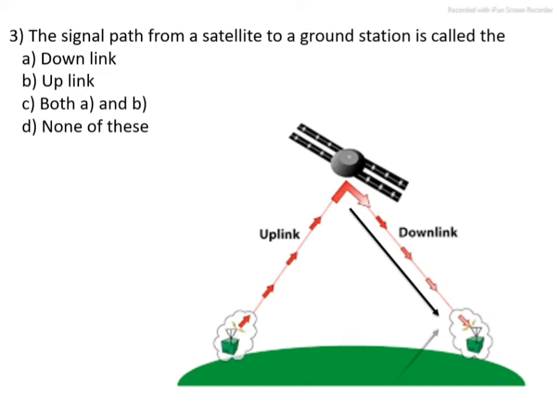The signal path from the satellite to a ground station is called the. Option A, downlink. Option B, uplink. Option C, both A and B. Option D, none of these. The signal path from satellite to ground is called the downlink. Satellite to ground station, the transmitted data is called downlink frequency or downlink communication, and ground station to satellite is uplink.